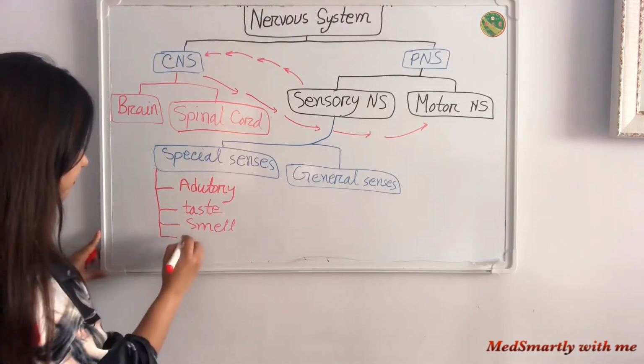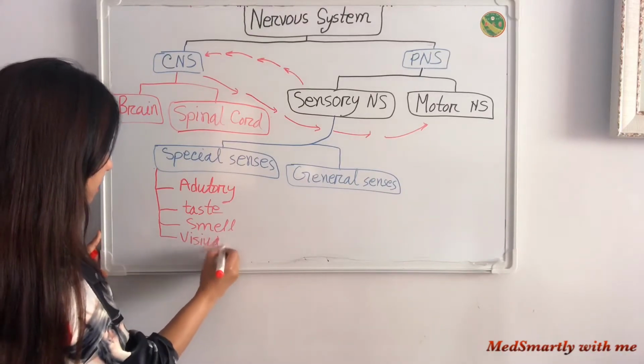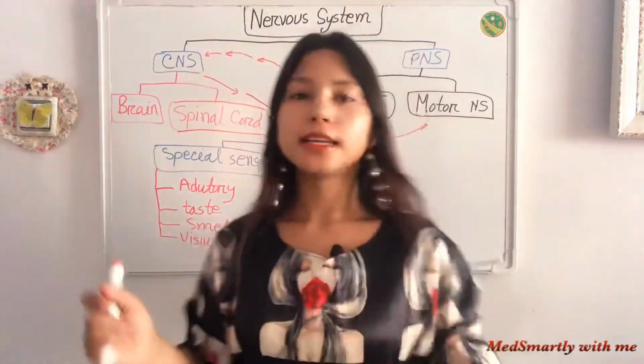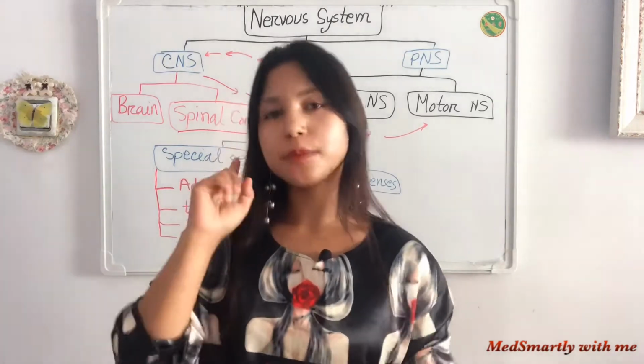Then visual sensation: we can only see through our eyes. So these are special senses, we can only feel from one point.